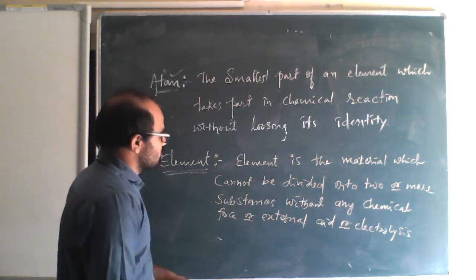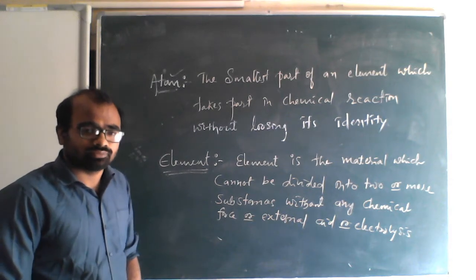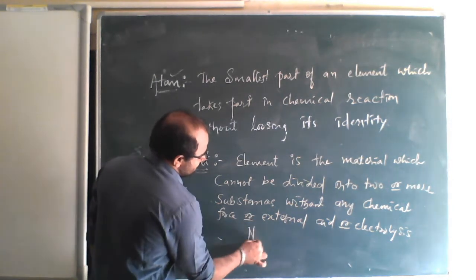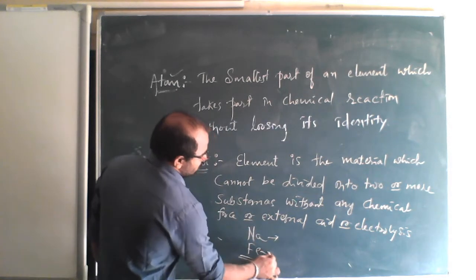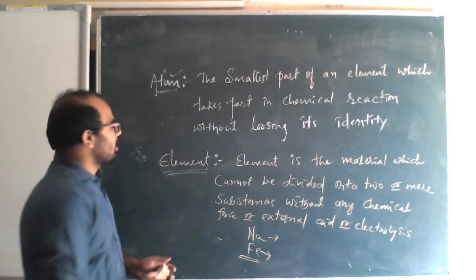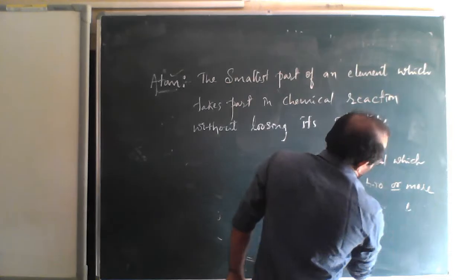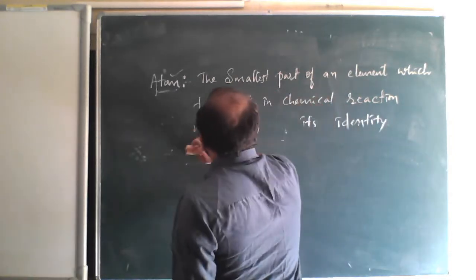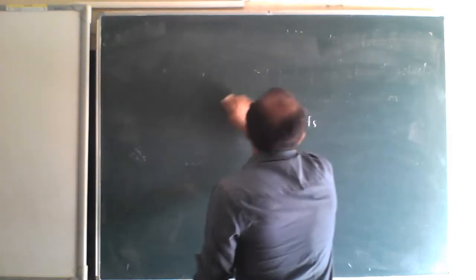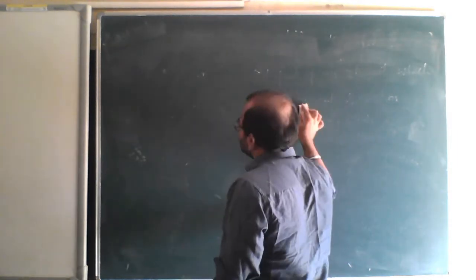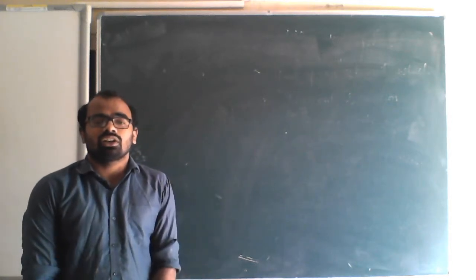So we can write examples of elements. What can we write as examples of elements? We can write sodium is an element, iron is an element. You can write the elements like this. So you have to remember these two definitions. Today in this class we have seen the difference between metals and non-metals, the definition of atom and the definition of element. So you have to remember all these things.